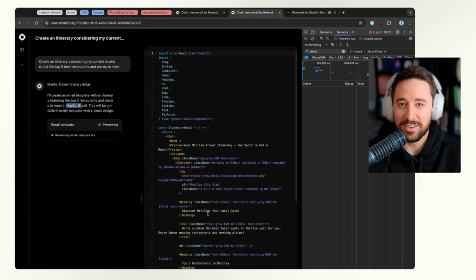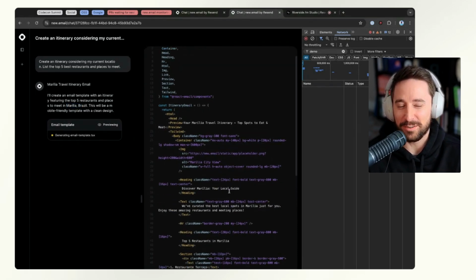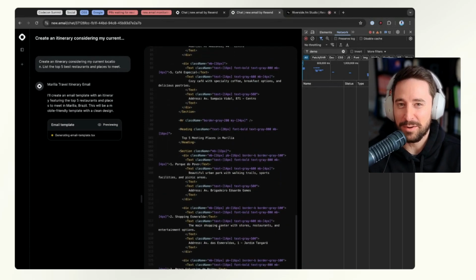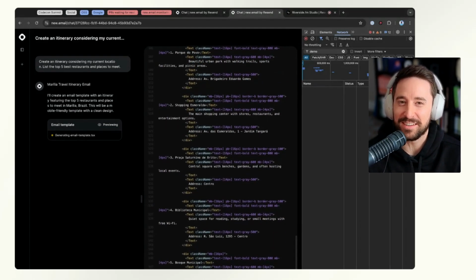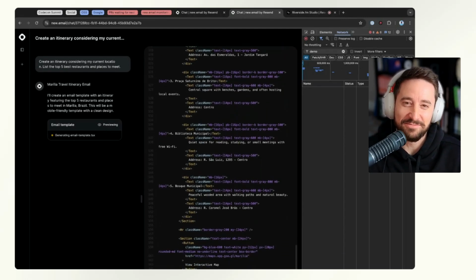Earlier this week, I actually built out an email template using New Email where it used my current location to actually set up a meeting time with me and everyone else on my team. And I didn't really realize how that was happening behind the scenes. So it's cool to get this behind the scenes look.